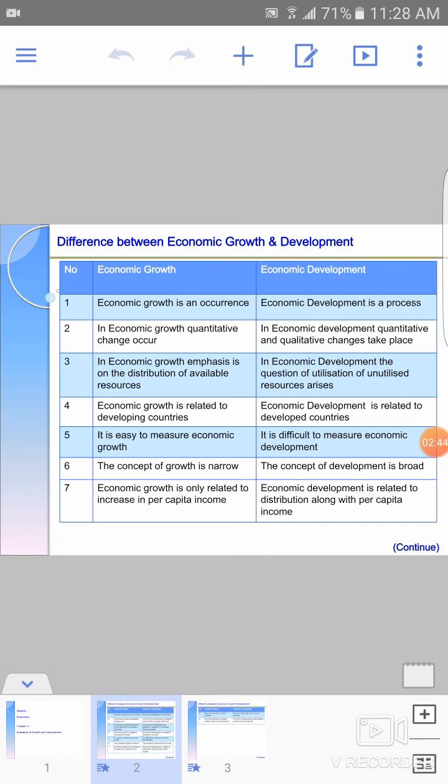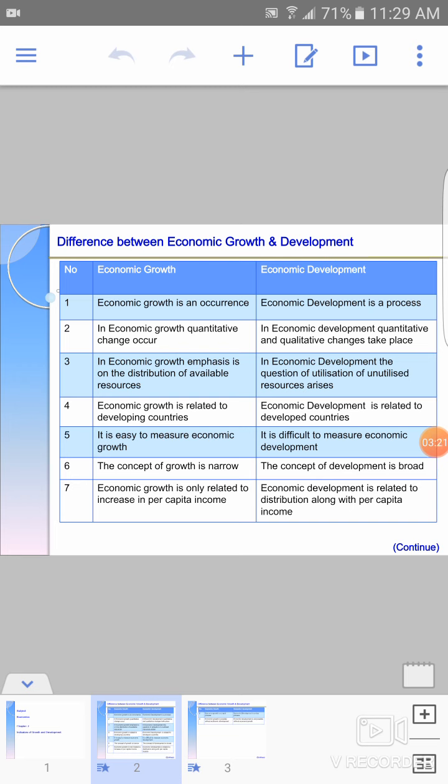Okay, understood? Fourth is economic growth is related to developing countries. Okay, as India we are a developing nation and economic growth is related to developing countries. Economic development is related to developed countries. Okay, they have achieved economic growth in their economy. Okay, they have increased their national income and per capita income. They will emphasize more on economic development. Okay, developed countries.